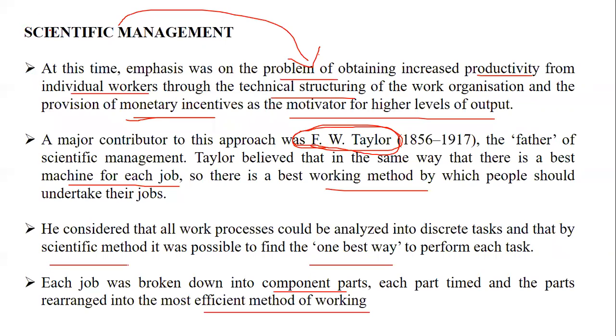So scientific management, if you get the questions, is basically on the problem of increasing the productivity of the individual worker. Okay, technical structuring can be done, wherein money is one of the incentives, and motivation is given with the help of this incentive. Taylor, the father of scientific management, is the one who has the major contribution for this type of approach. According to him, the best machine and the best method bring out the best job.